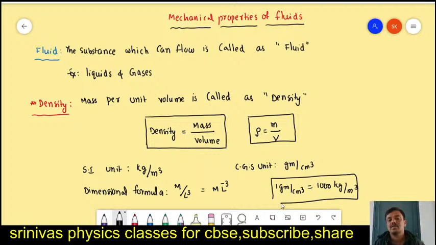How do you convert this? 1 gram equals 10 to the power of minus 3 kg, and 1 centimeter equals 10 to the power of minus 2 meter. 10 to the power of minus 2 whole cube means 10 to the power of minus 6 meter cube. The 10 power minus 6 goes to the numerator, so we get 10 power minus 3 plus 6, that is 10 to the power of 3 kg per meter cube. In order to convert gram per centimeter cube into kg per meter cube, we have to multiply with 1000.